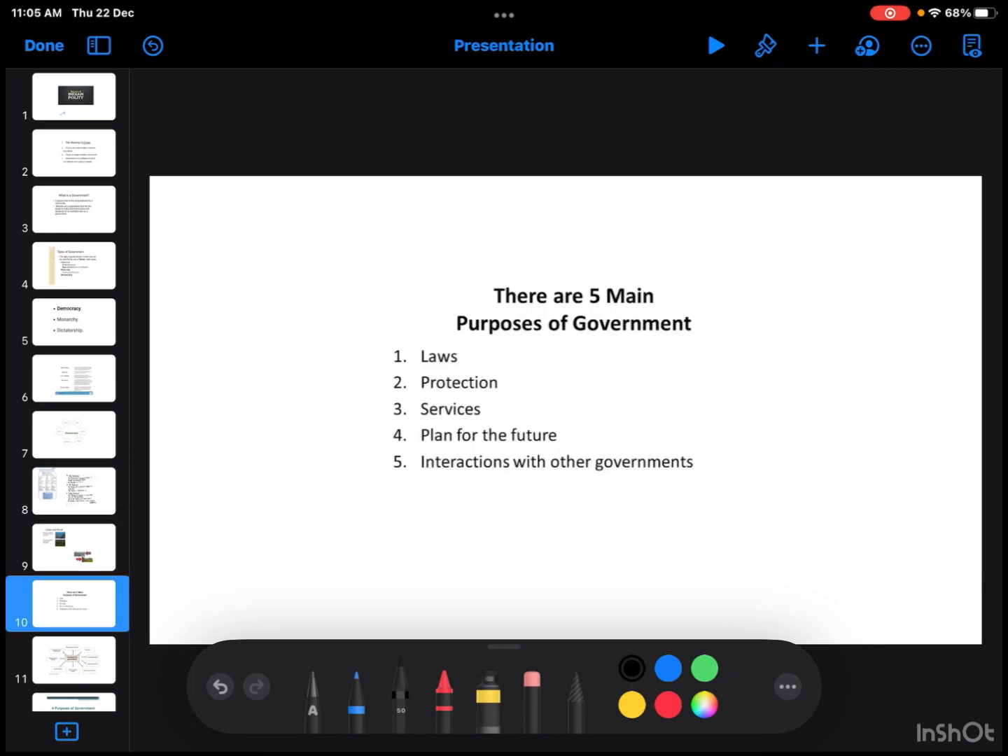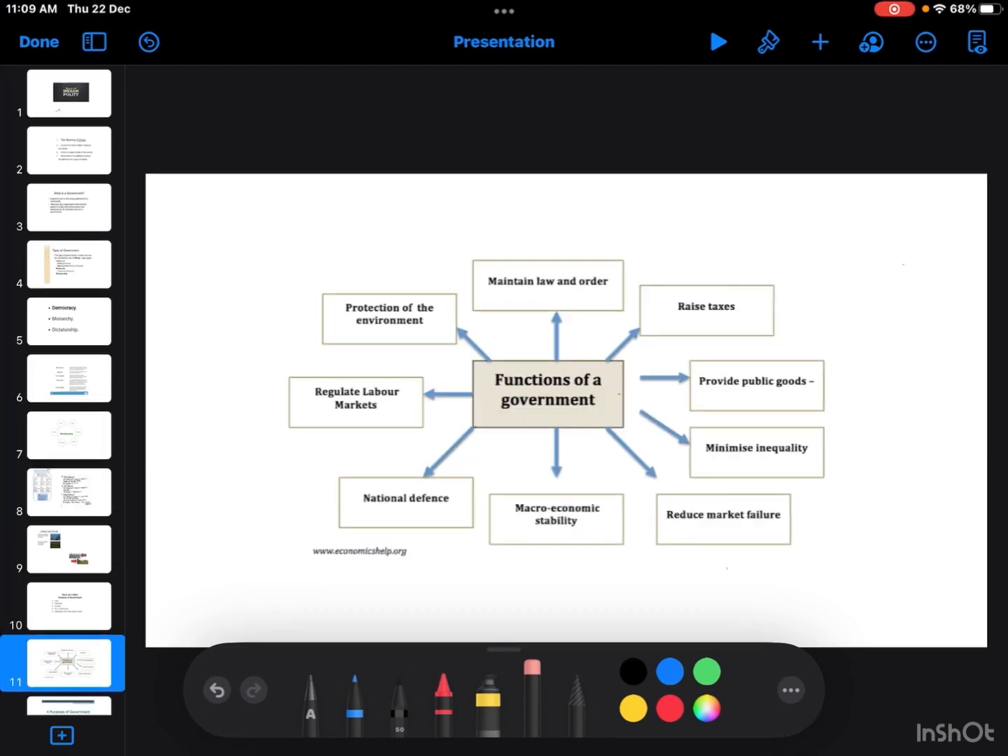Next, what are the 5 purposes of the government? To make law, protection of people, services, plan for the future, and interaction with other governments. These are the 5 purposes of the government. The next is the functions of the government. What are the main functions of government? To maintain law and order, raise taxes, provide public goods, minimize inequality, reduce market failure, macroeconomic stability, national defense, regulate labor markets, and protection of the environment.